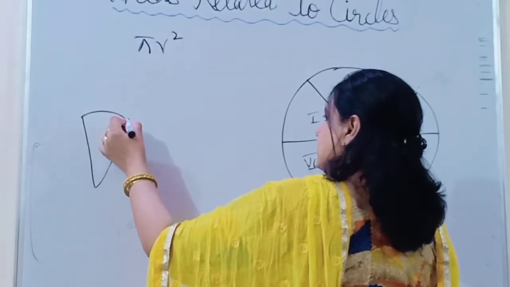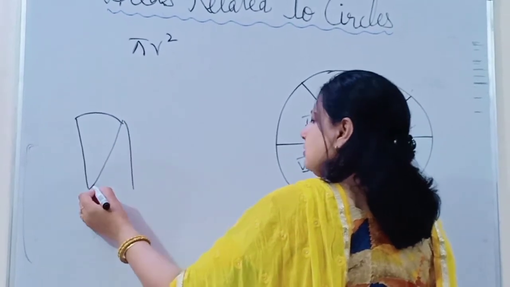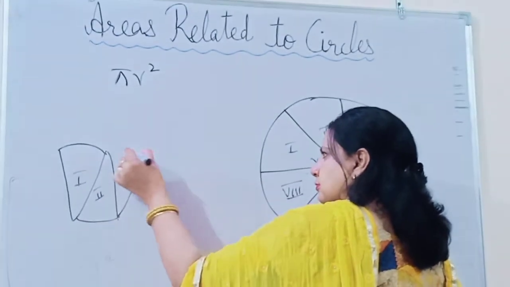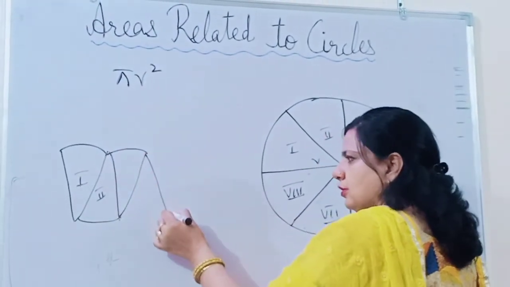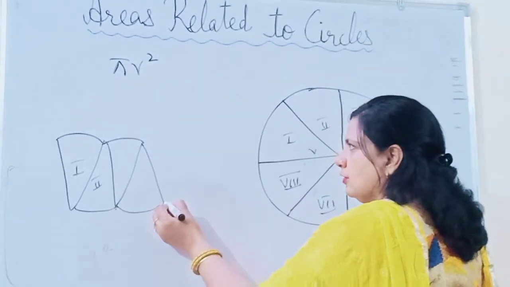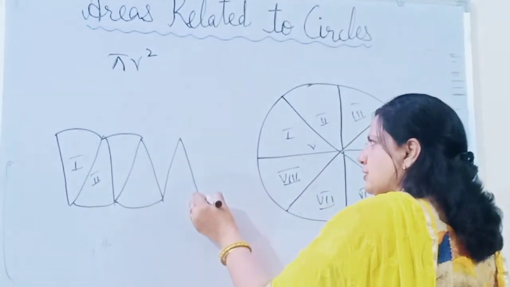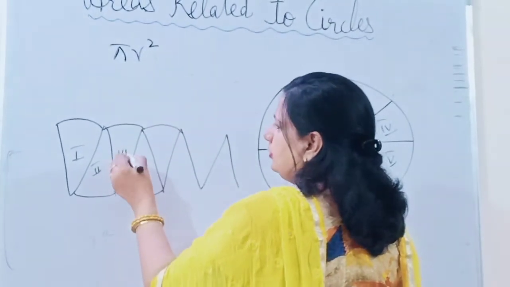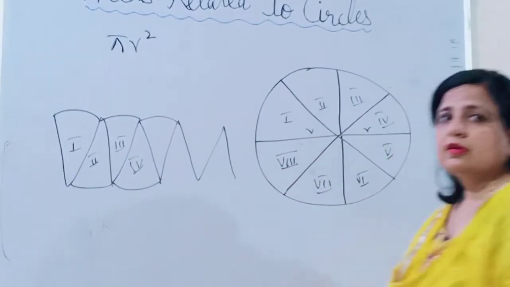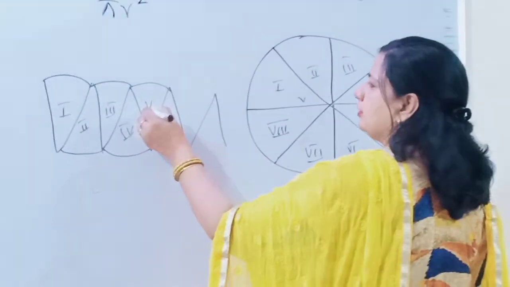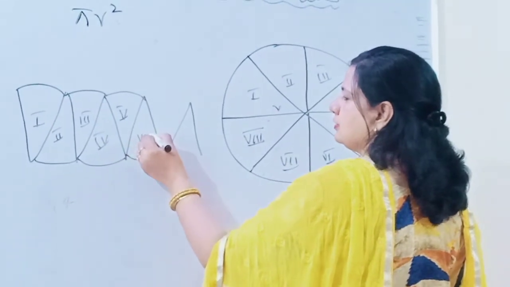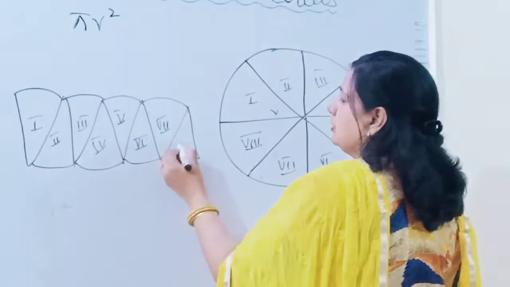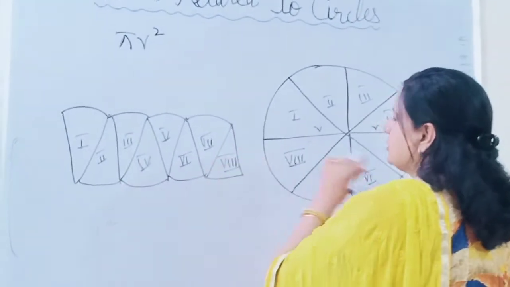Now if we arrange these 8 segments, this is the first segment, this is the second segment, third, fourth, fifth, sixth, seventh and eighth. These are the 8 segments of the circle.